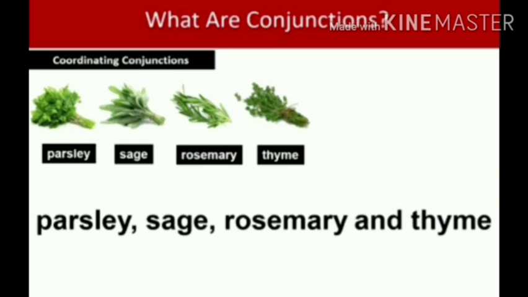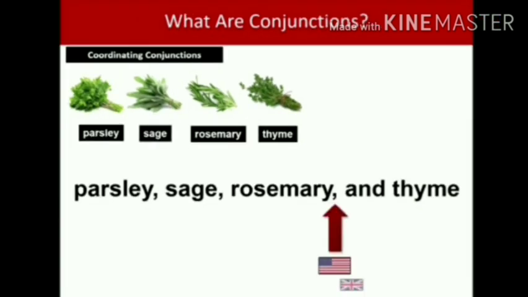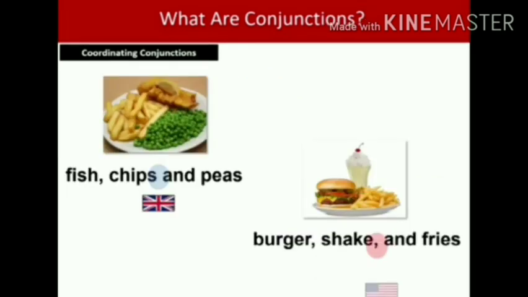In British English, we won't use a comma before the "and" in a list of three or more words. But in American English, they use a comma before "and". You can also see here they used a comma after rosemary, before "and". You can also see these two sentences. One uses a comma before the "and" and the other doesn't.